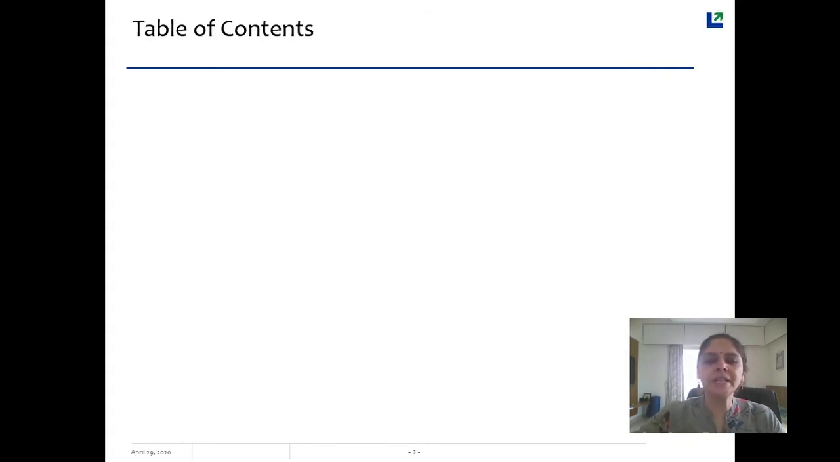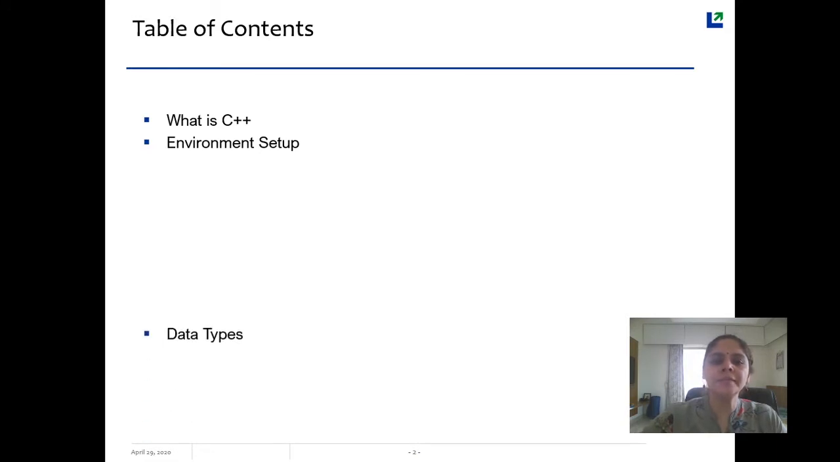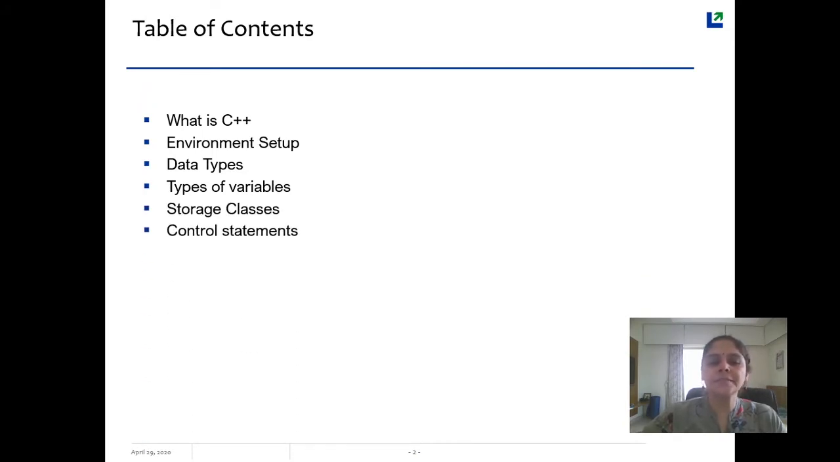In C++ Basics, we are going to talk about topics: what is C++, environment setup, in which we will see how to use G++ compiler, data types available in C++, types of variables, storage classes, control statements, in which we are going to talk about switch case statement, if statement and loop statements available in C++, functions, in which we will discuss about call by reference and call by value, arrays, pointers, and how to use